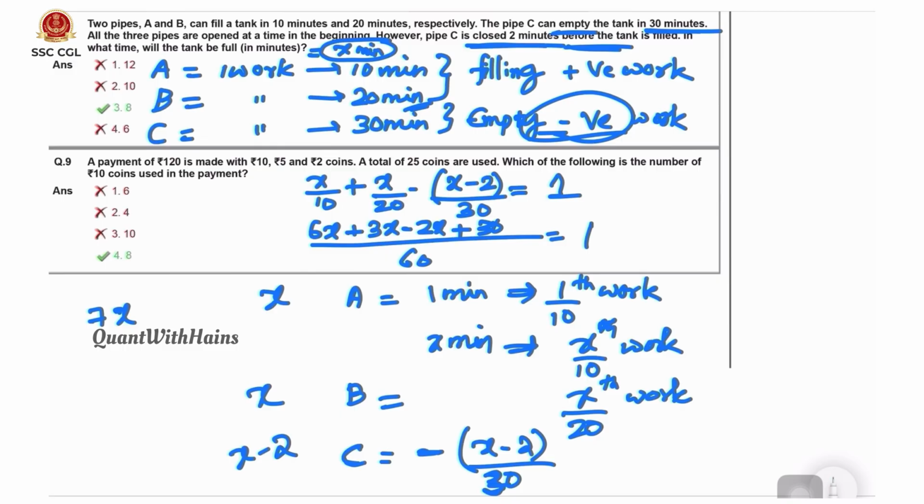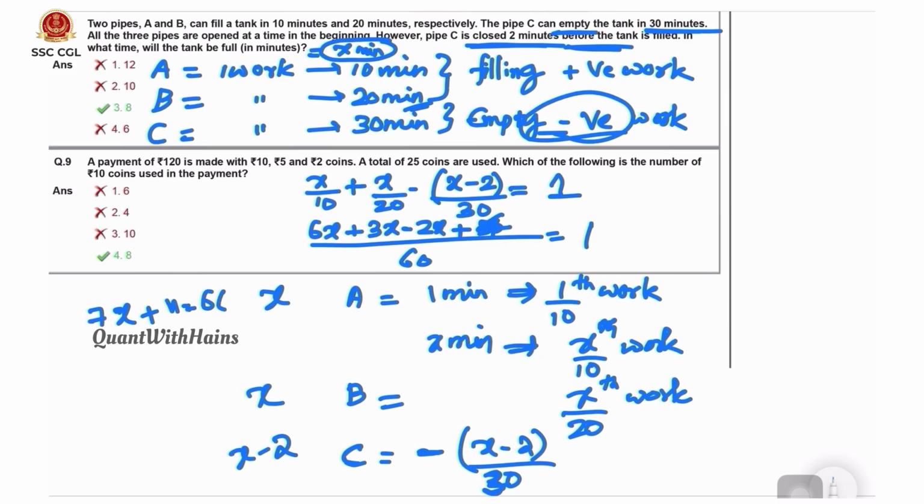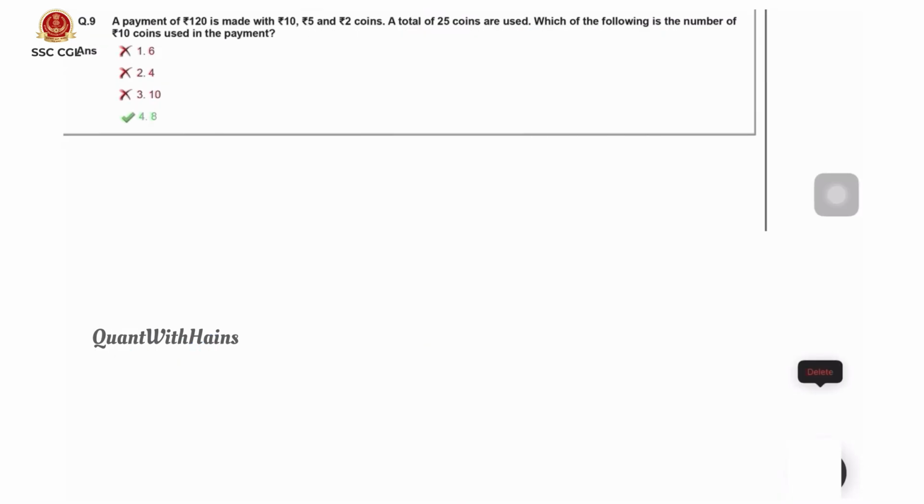Here into 2, 2 into 2, 4. Into 2, 4. 7x equals 56, x equals 8. That is option 3. Here coming to 9th question, a payment of 120 rupees is made with 10 rupees, 5 rupees and 2 rupees coins.